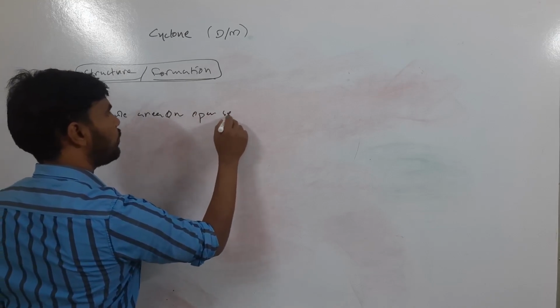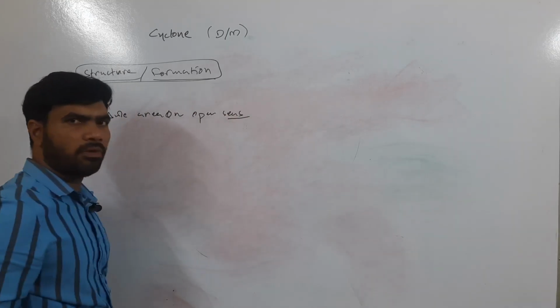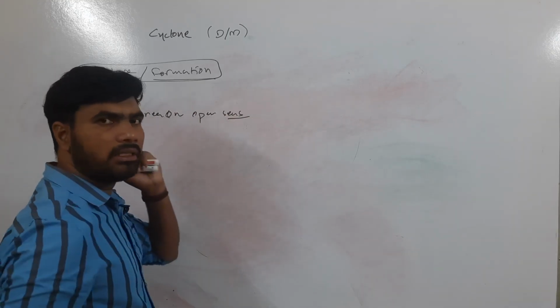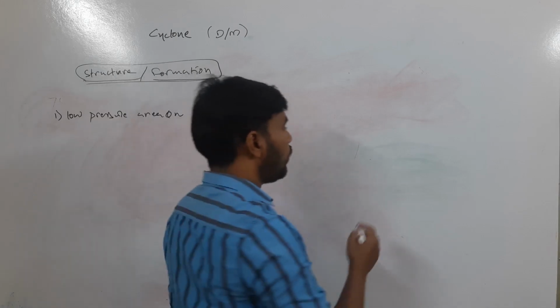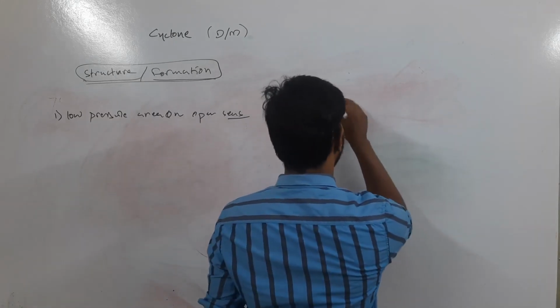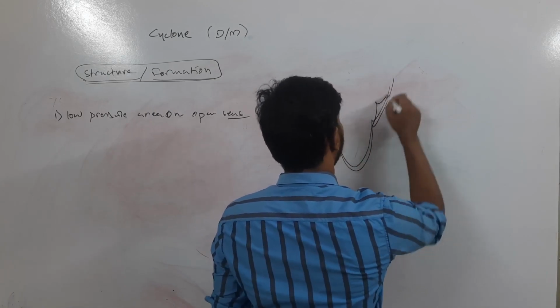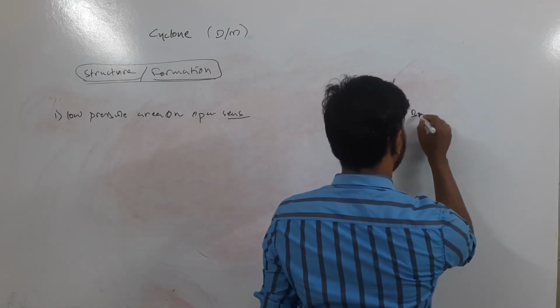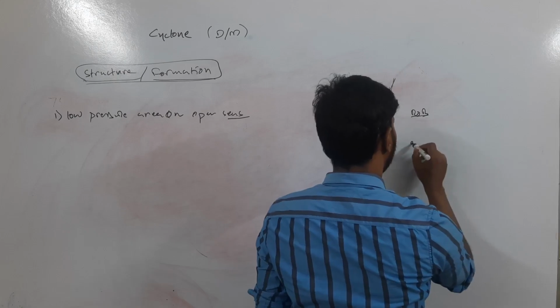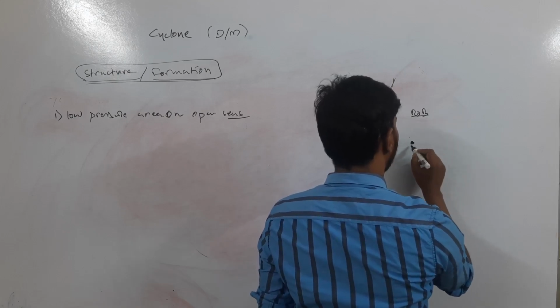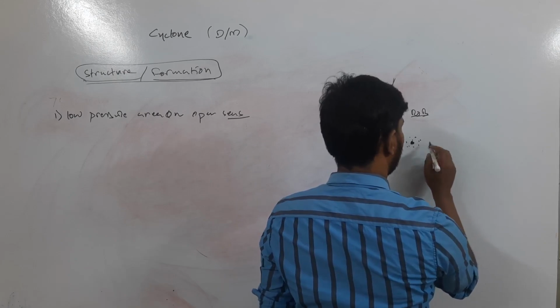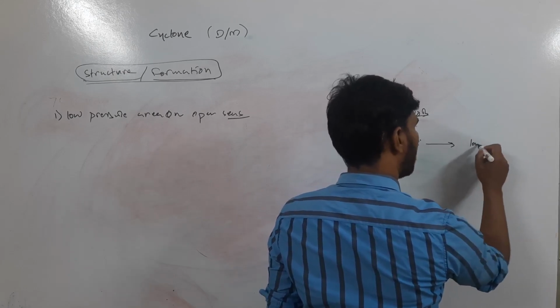Okay, so open seas are like Indian Ocean, Pacific Ocean, Bay of Bengal, Arabian Sea. These are called open seas. So if we take, this is India, right? Here Bay of Bengal is there. Okay, so in some area there should be a low pressure area. Let's imagine here low pressure area is there.